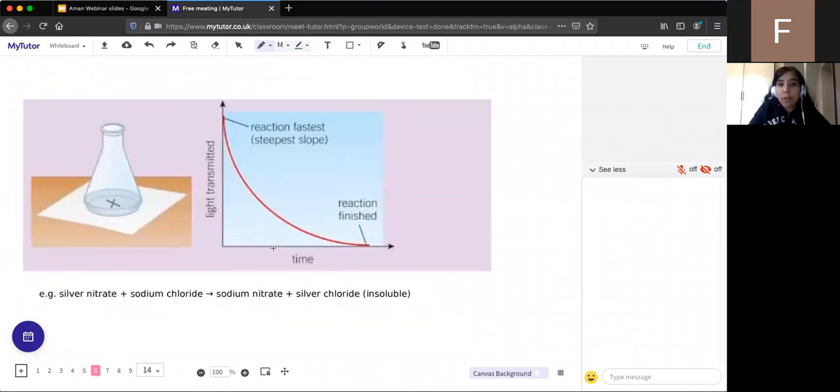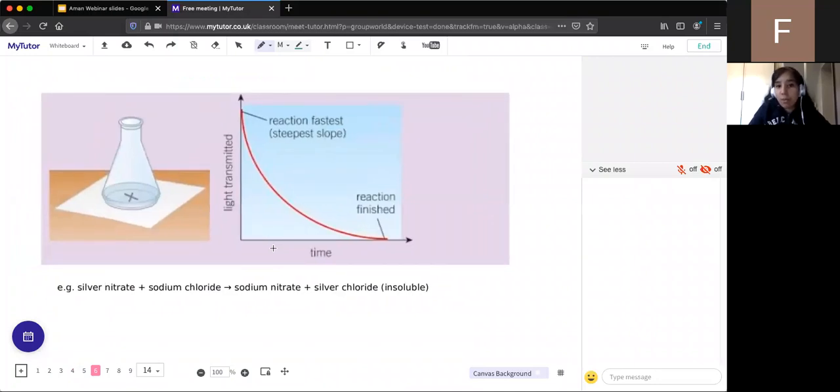Then the final equation was the one that I mentioned about light being transmitted. I said at the beginning, there will be the most light transmitted, but as our product gets formed, that makes the water murky, and less and less light will be transmitted. So we get a downwards graph, just like reactant loss. In this equation, it's silver nitrate and sodium chloride, which forms sodium nitrate and silver chloride. And silver chloride is insoluble, so it's going to make that water cloudy.